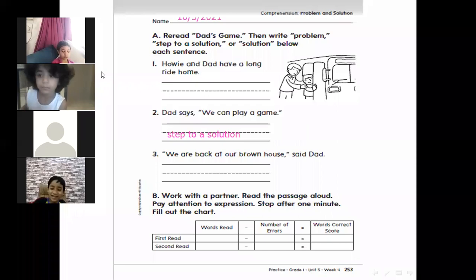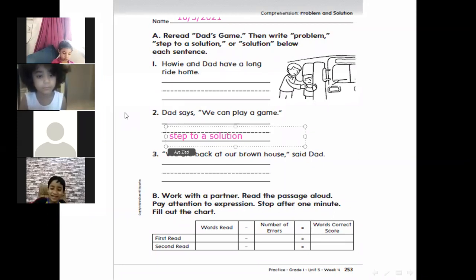The last one, Yazan. Yazan, unmute your mic. Again, Yazan, I muted you by mistake. Yes, Yazan. Number 3. We are back at our brown house, said Dad. Problem or solution? Solution. Solution, excellent. So let's write solution.